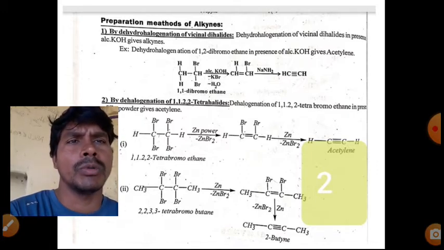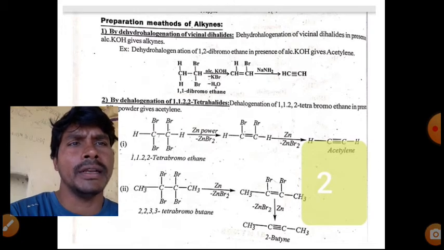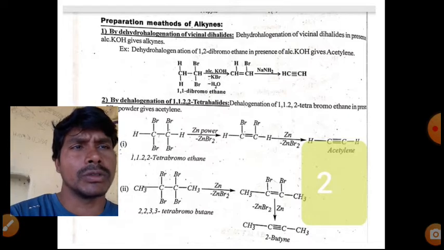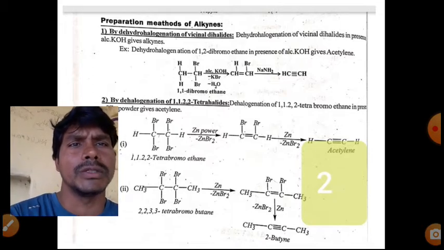First, 1 mole of zinc bromide is eliminated, and again dehalogenation, or debromination, takes place here in the presence of zinc powder. Zinc bromide is eliminated as a byproduct. So the main or major product here is acetylene. So acetylene is prepared from dehalogenation.